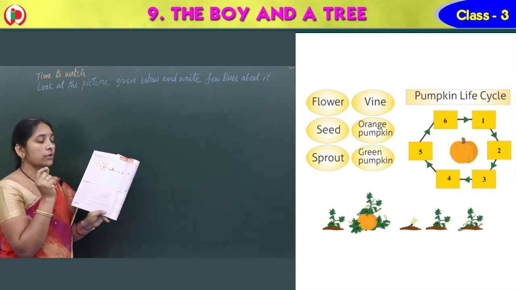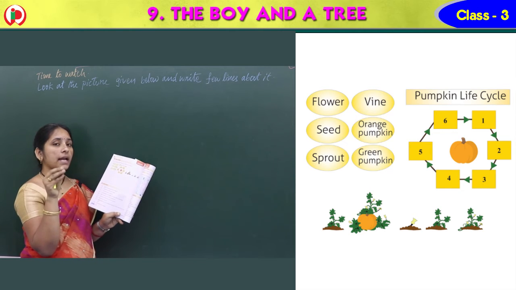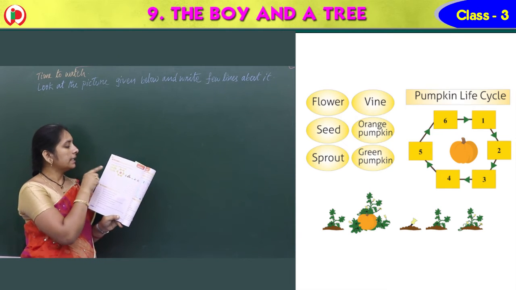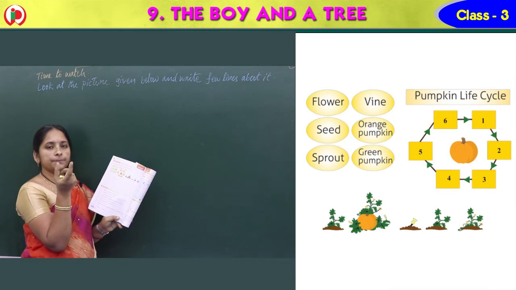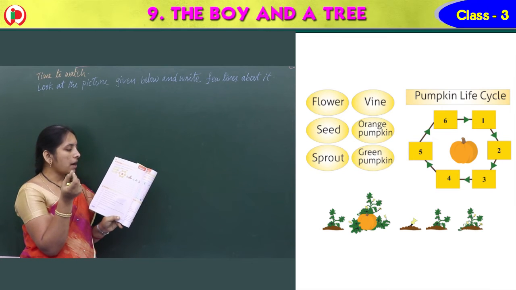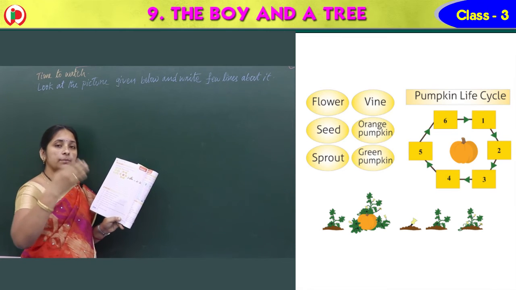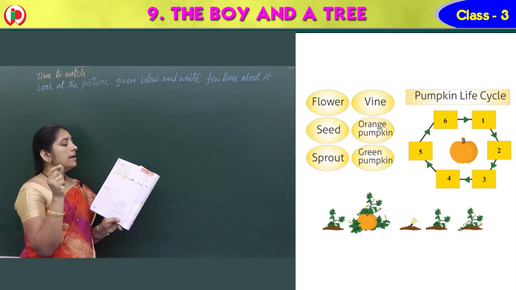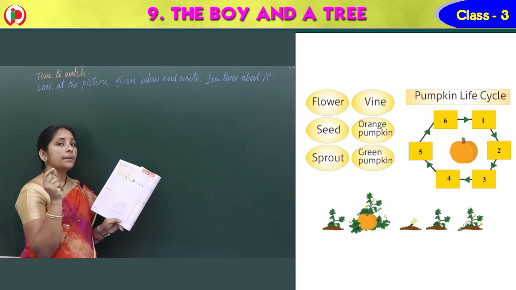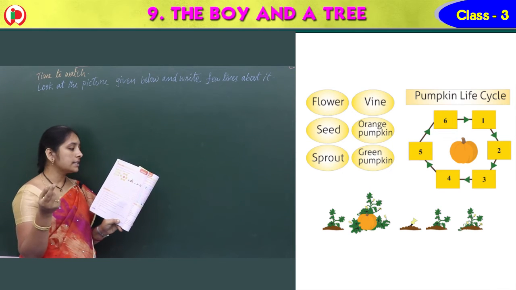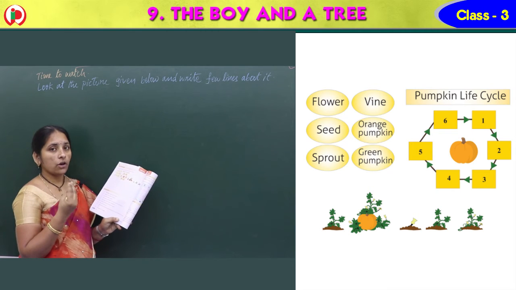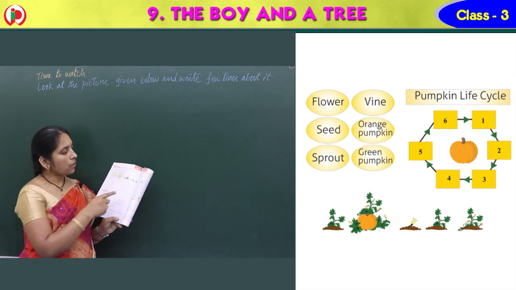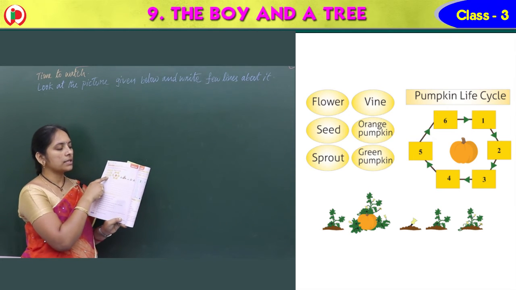For any plant, first we should plant the seed, right? And next it becomes a sprout. Right, Nana? And from that sprout we get the vine. Vine means plant, we get it. And that vine will become the flower. From the flower we get a green pumpkin, and later it turns into an orange pumpkin. We eat orange pumpkins only, na? The green one means unripened, right? So that's why all the stages, the words, they have given.